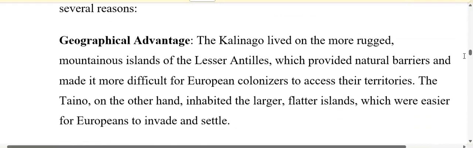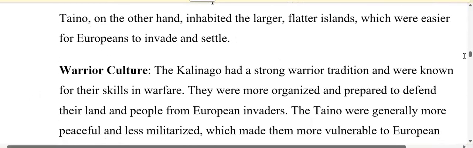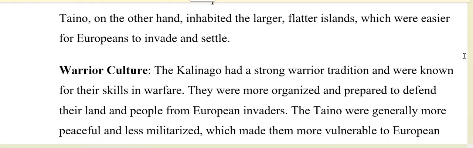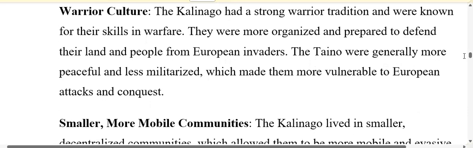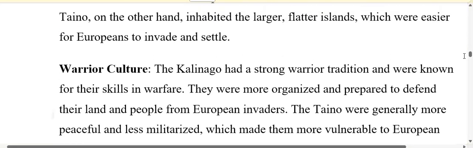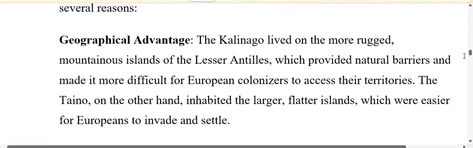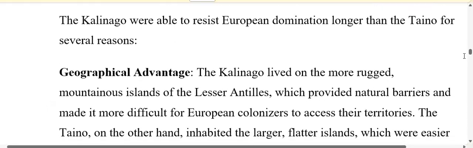Another reason is the warrior culture. The Kalinago had a strong warrior tradition, and they were known for their skills in warfare. The Kalinago were more organized and prepared to defend their lands and people from European invaders. The Tainos, on the other hand, were generally more peaceful and less militarized, which made them more vulnerable to European attacks and conquest.